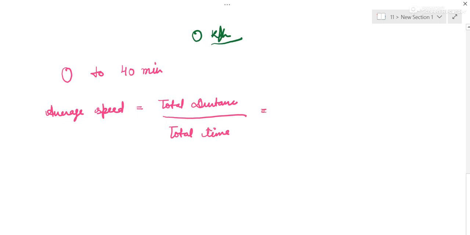So total distance, you know, first he went from home to market, and now market to home for 10 minutes. They don't need for the full 20 minutes, they need for the next 10 minutes. So total time is 40 minutes.